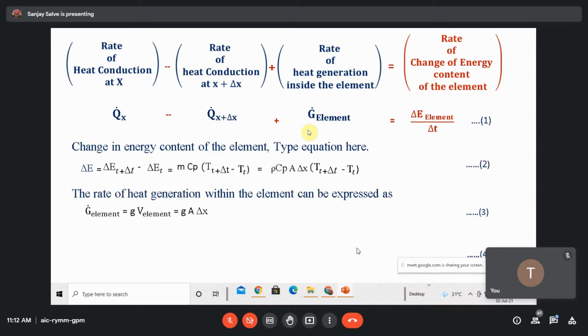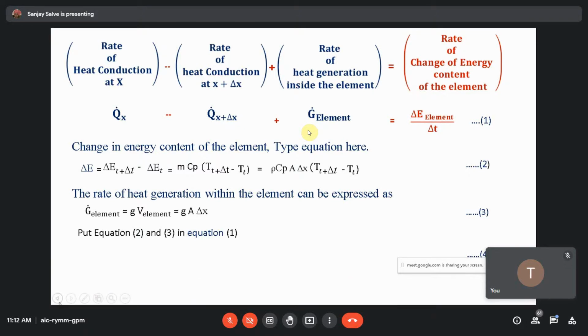The rate of energy change within the element can be expressed as this. If it is steady state, this is the case; if it is unsteady state, then here it must be with respect to delta T.